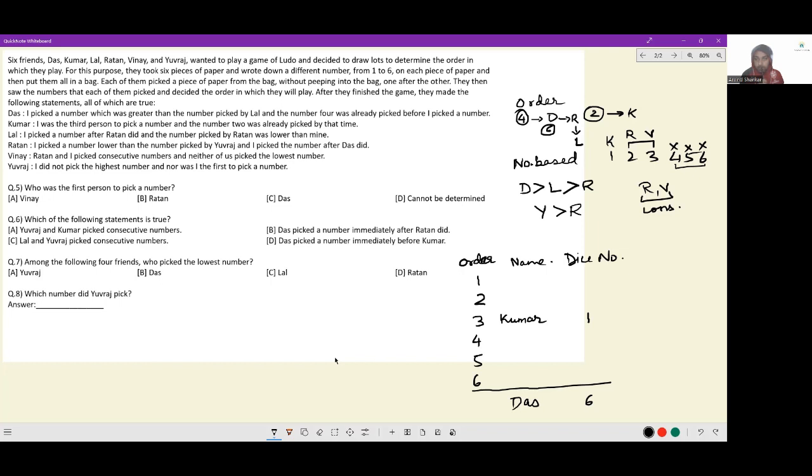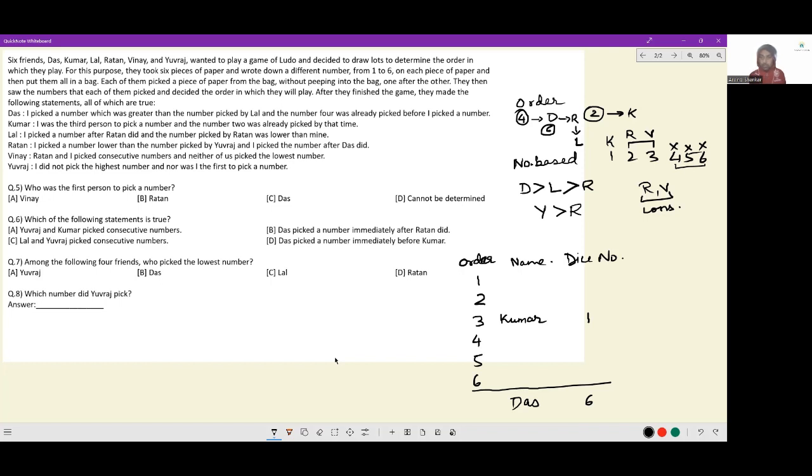Okay, how do I break this? I picked a number which is greater than the number picked by Lal. So Das is greater than Lal. The number 4 was already picked before I picked a number. And for the third person to pick a number, the number 2 was already picked by that time.